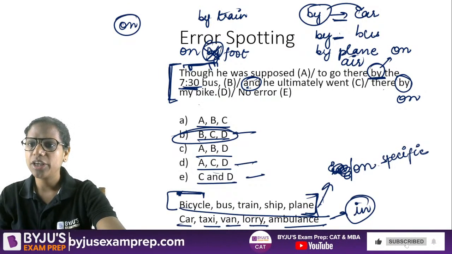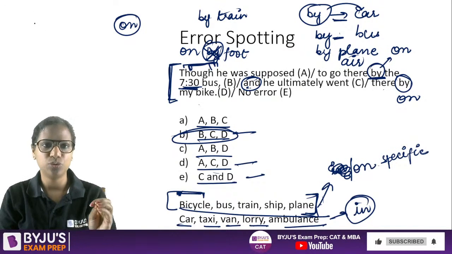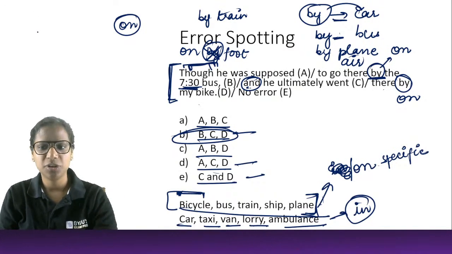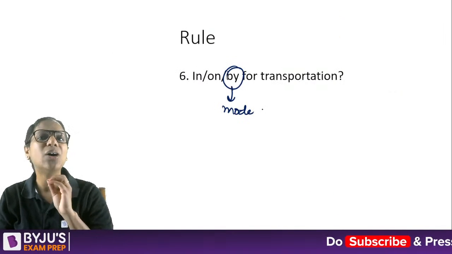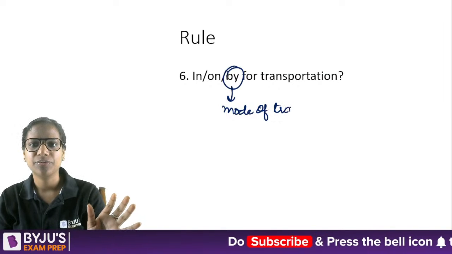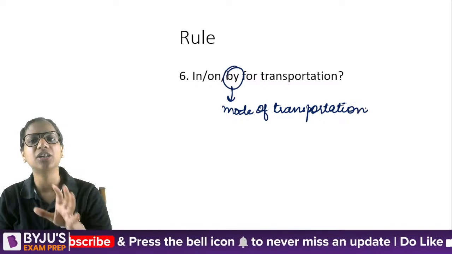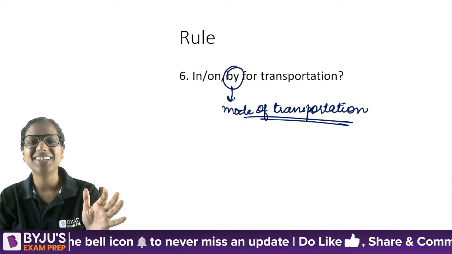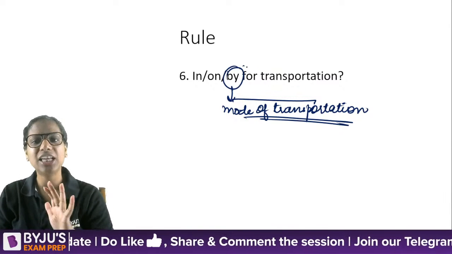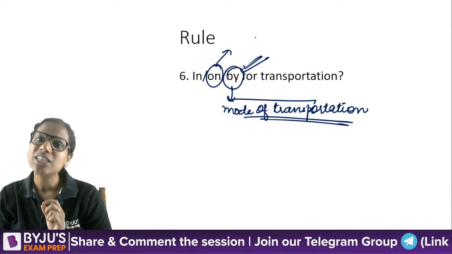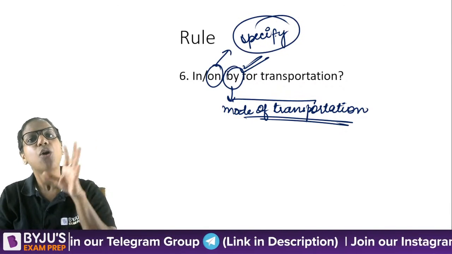For walking, it's on foot. So just remember the simple rule. जब हमें mode of transport बताना है, right? When I have to talk about the mode of transport without anything in between, when that is the focus, not the time, not a particular type of vehicle, not basically a specific vehicle, that's what I mean, then we use by. If I specify the vehicle, then we use on.